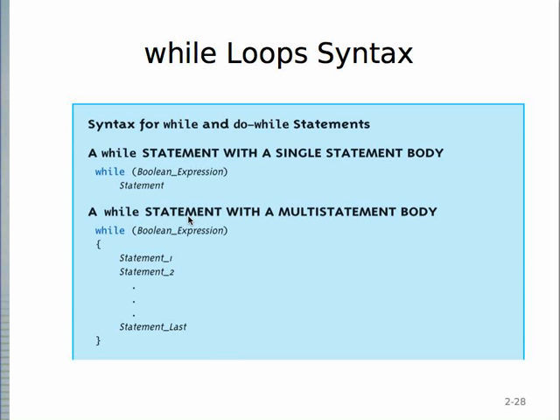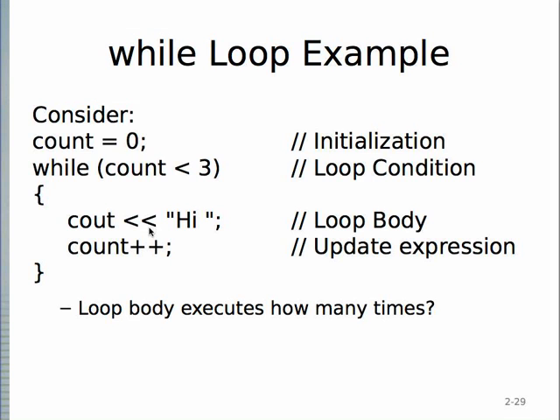Unfortunately, C programmers and C++ programmers tend to use integers for their Boolean expressions. So for example, instead of saying while true, which you can do in C++, a lot of C++ programmers will say while 1. So it'd be better if people used the while true like in Java. Makes it cleaner. Unfortunately, C++ sort of sticks to its C roots. Okay, so this is a simple example, and you should be able to see this and figure out how many times this loop body is executed.